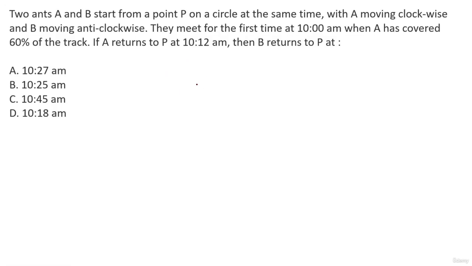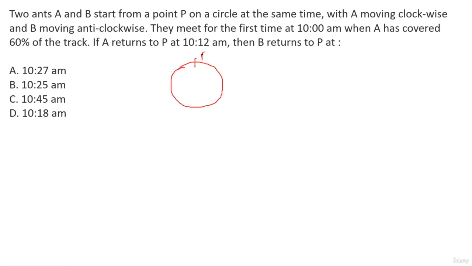Okay, guys, so we go on to the next question. Two ants A and B start from a point P on a circle at the same time, with A moving clockwise and B moving anti-clockwise. So they're traveling in opposite directions, right? They meet for the first time at 10 a.m. when A has covered 60% of the track. If A returns to P at 10:12 a.m., then B returns to P at.